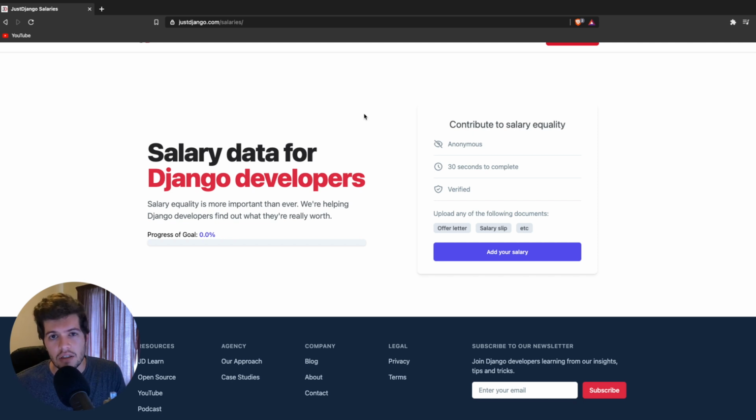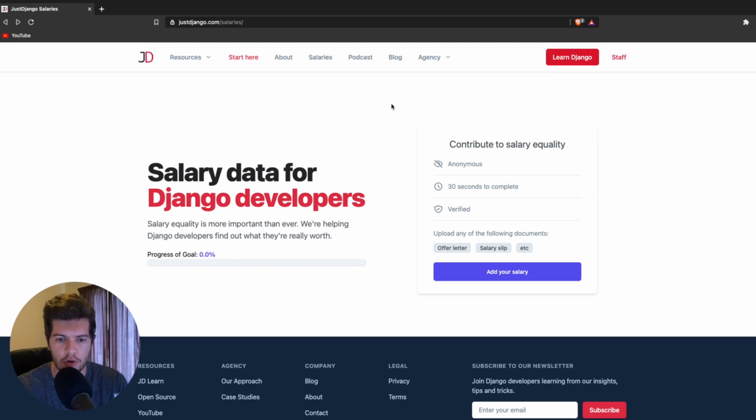So if you're a company, it's going to be difficult to create a salary that's both competitive but also realistic. And if you're an individual, it's going to be difficult to know whether your offer is competitive relative to the industry you work in or the currency that you earn in. And so that's why I've created this project, which is to really help tackle salary equality and lack of information in the Django developer space.